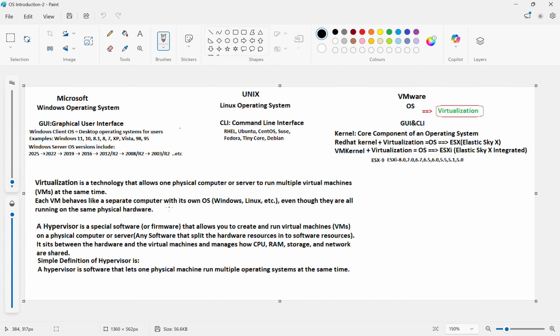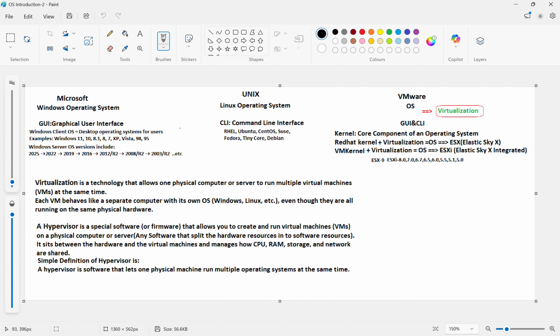In the previous session, I talked about the hypervisor. Hypervisor is nothing but the ESXi OS. It will convert physical resources into virtual resources. Because of the ESXi OS only, we are able to create a virtual machine. Without the ESXi OS, we cannot create virtual machines directly on physical servers. In the middle, it should be the ESXi OS.